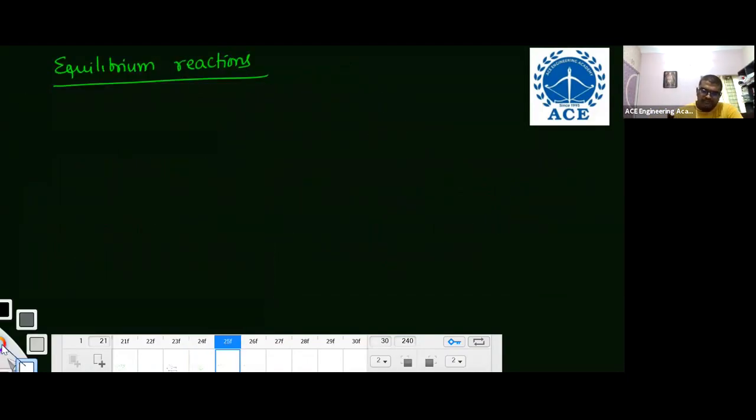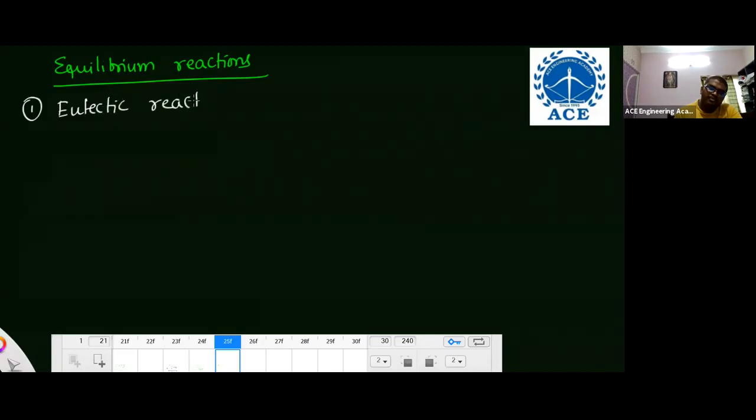Equilibrium reactions are basic definitions. They will ask you from the prelims point of view. For mechanical people, in depth, they'll ask you for the basic definitions of these equilibrium reactions. One is the eutectic reaction. What does eutectic reaction mean?